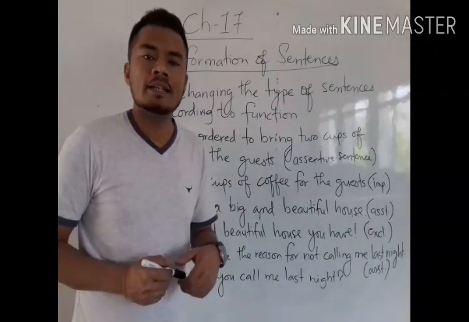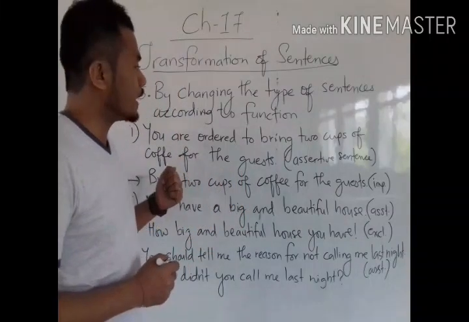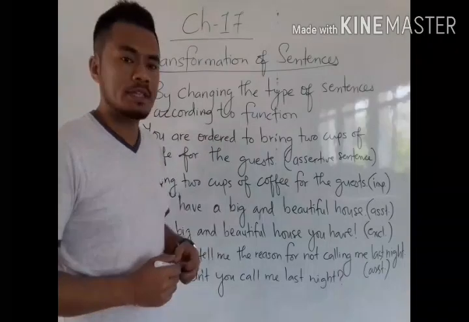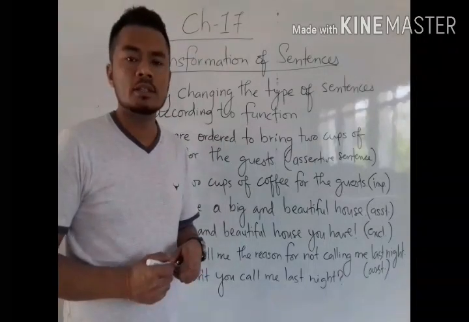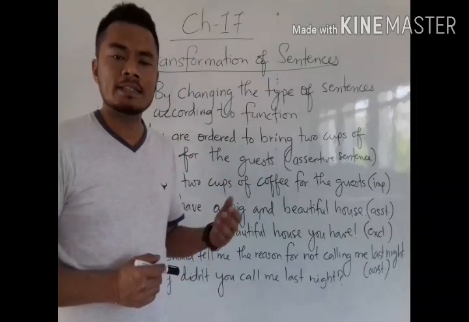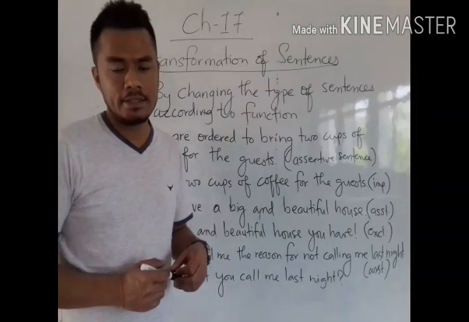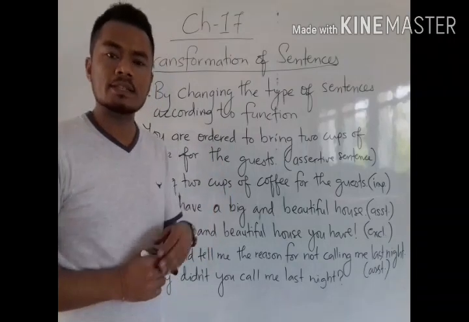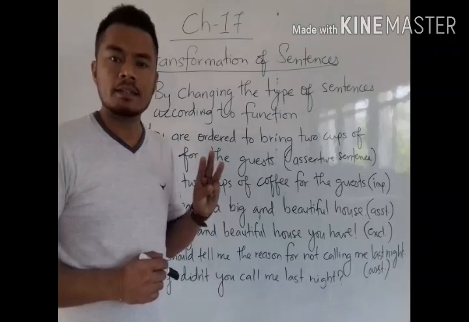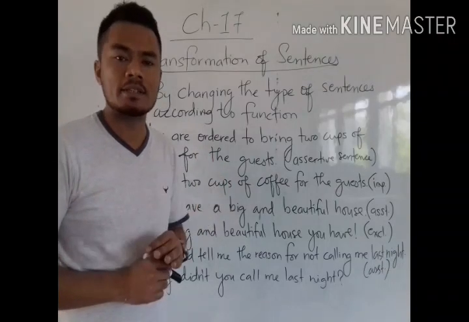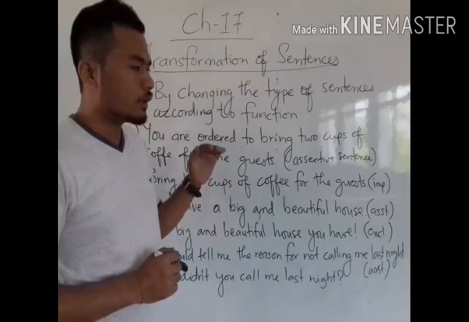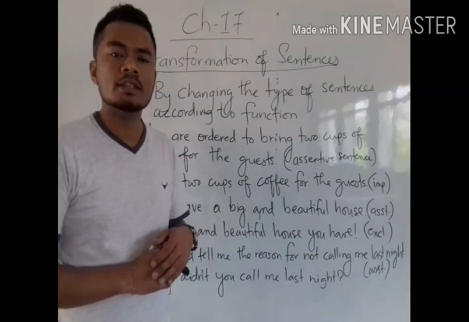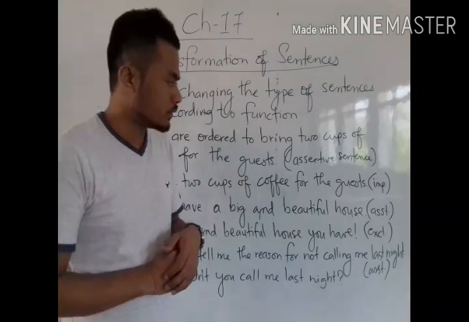Students, now let us first discuss rule number 5 of transformation of sentences, by changing the type of sentences according to function. According to function, sentences are of 4 kinds. Number 1, assertive sentences. Number 2, interrogative sentences. Number 3, imperative sentences. And number 4, exclamatory sentences. These 4 kinds of sentences are according to the kind of expression they deliver. Understood?